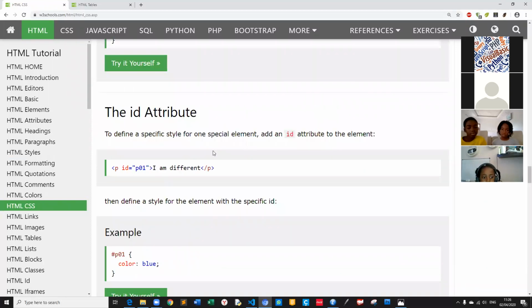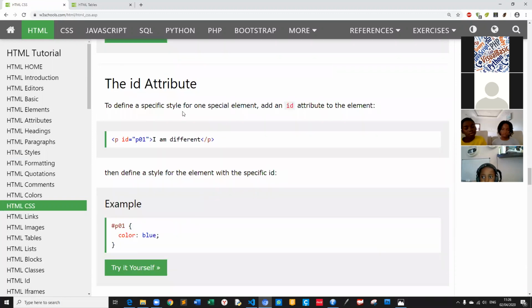Okay, and the ID attribute defines a specific style for one special element. Add an ID attribute to the element. Here is the ID. You will give the paragraph P01. I am different. For example, here will be the ID. Then you can use this ID all the time. That ID will be only for this paragraph.